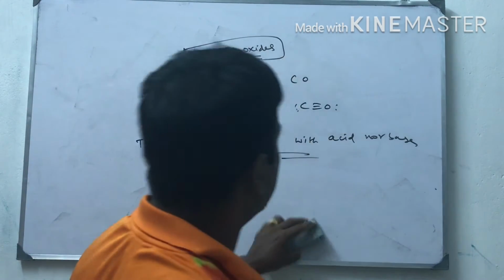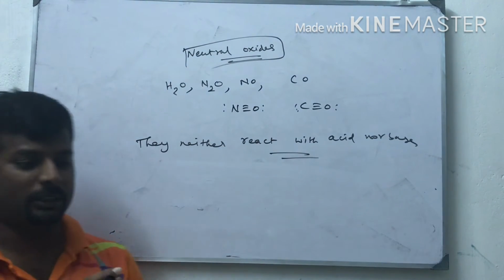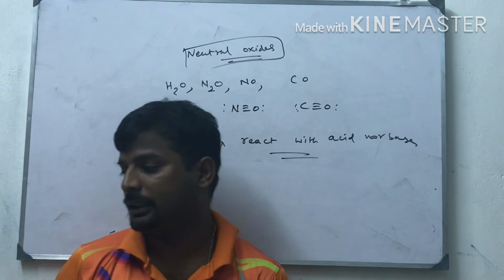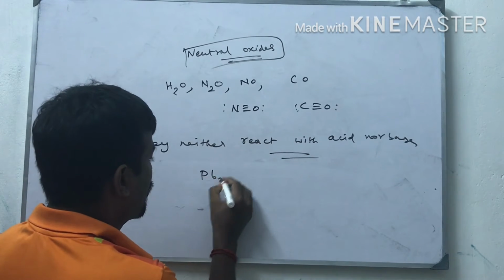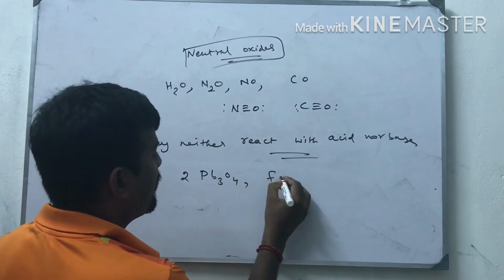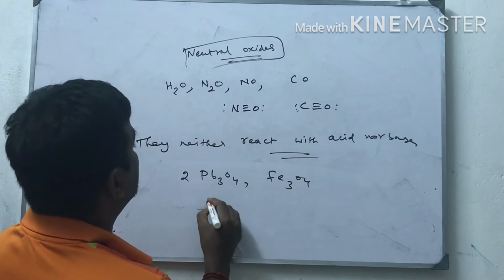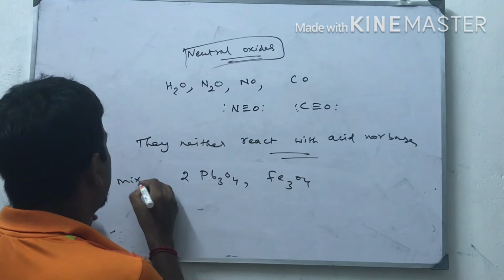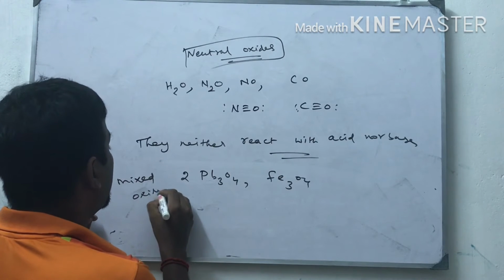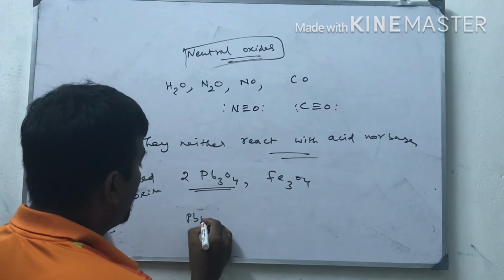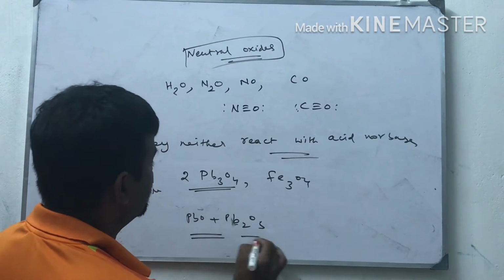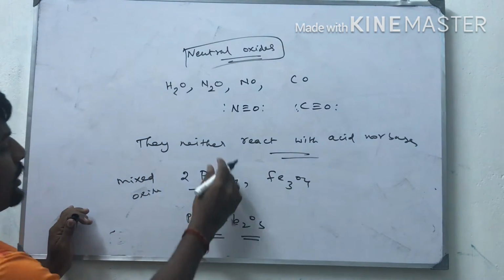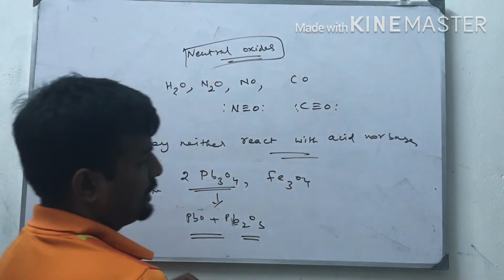Mixed oxides means in the bigger complex, we can separate two metal oxides. Pb3O4 and Fe3O4 are examples of mixed oxides. If you heat it, it will give PbO plus PbO2. Two oxides we can separate from this compound, that is called a mixed oxide.